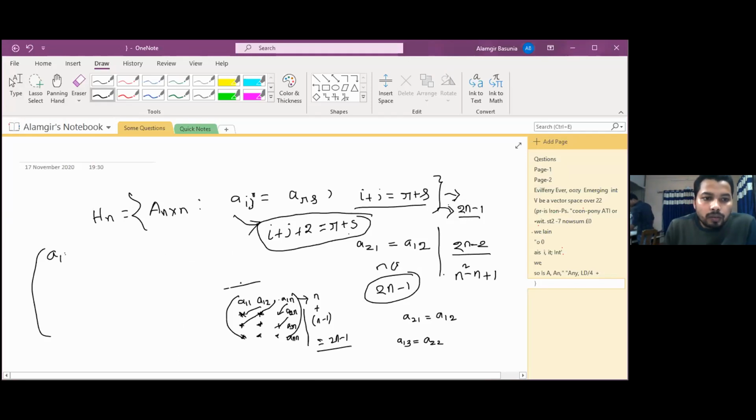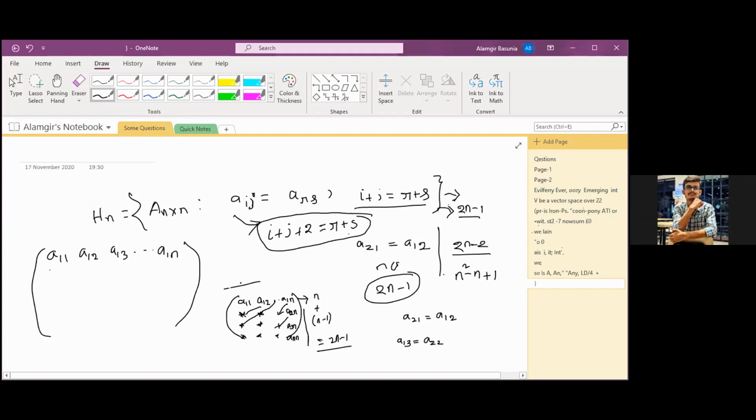Now this one, our A11, A12, A13 up to A1n, no problem. All those we can write. Now A21 is dependent on the previous sum element, with i plus j plus 2 here.